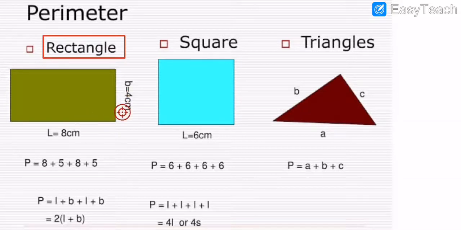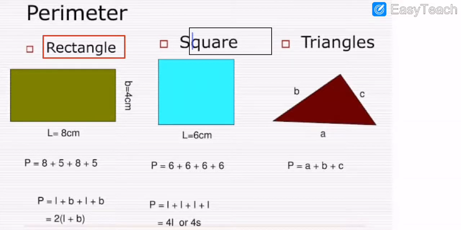First, see, in a rectangle, both lengths are the same and both breadths are the same. Both breadth means the two sides of breadth are the same, and the two sides of length are the same, my dear students. Okay, so see here, 8 centimeter length, 5 centimeter is what? Breadth. But here the breadth is 4 centimeter. Got my points, my dear students? Understood what I am telling you here? I am writing the whole thing for us.